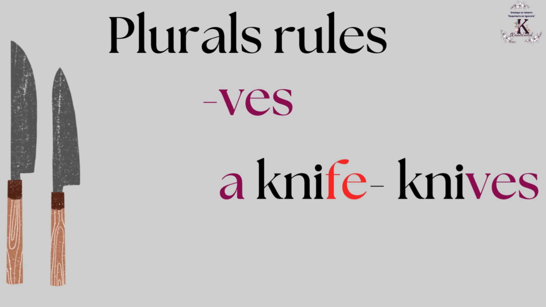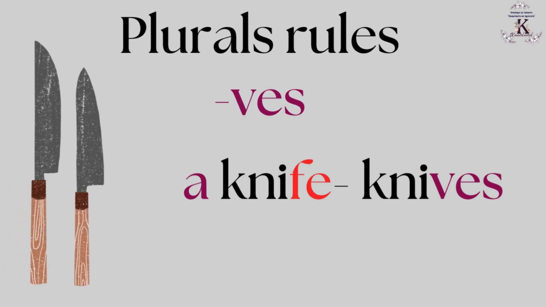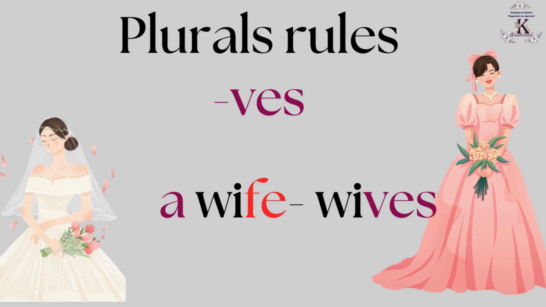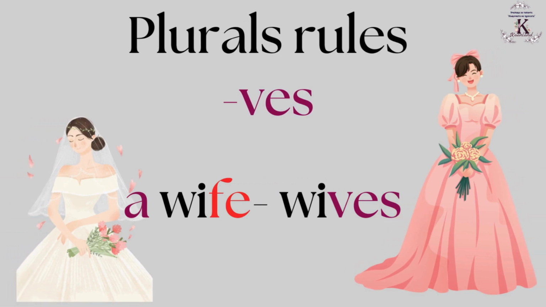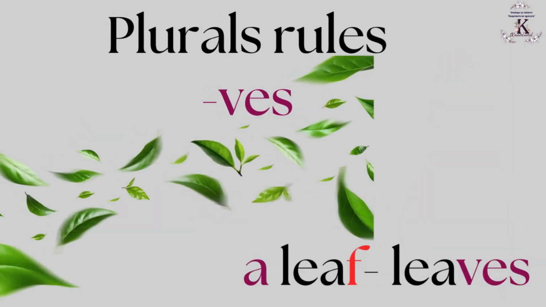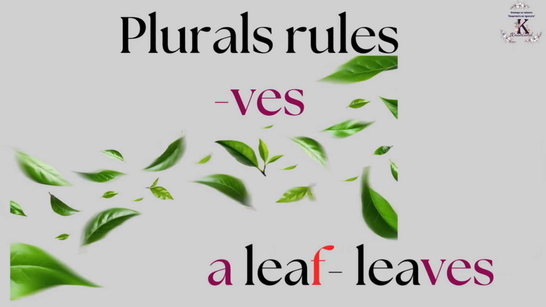A knife. Knives. 1 knife, 2 knives. A wife. Wives. 1 wife, 2 wives. A leaf. Leaves. 1 leaf, too many leaves.